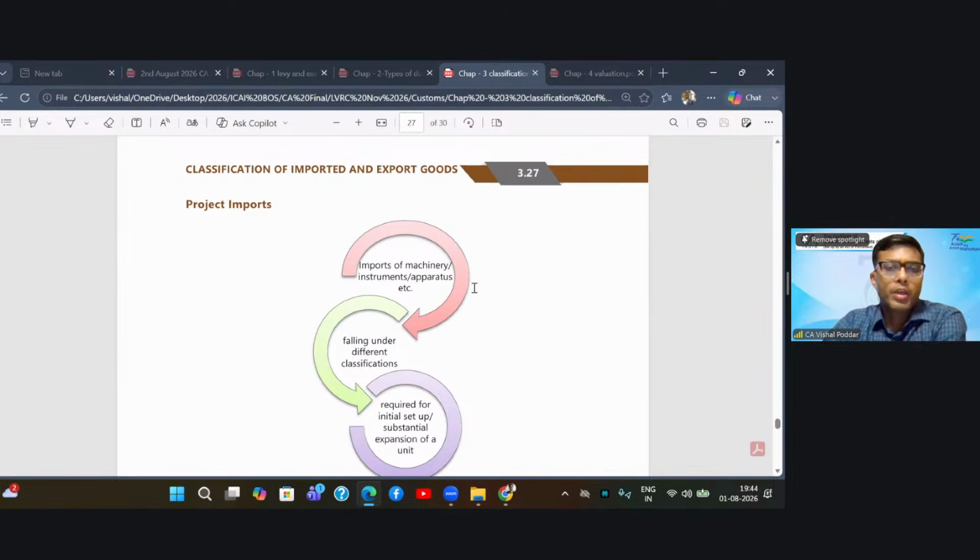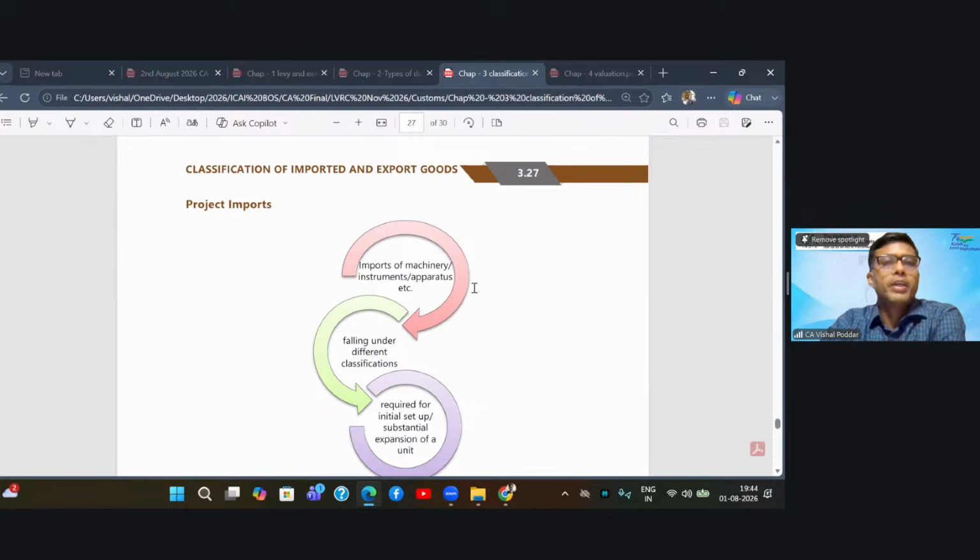Whatever imports I am doing will be happening at different points of time. Let us say it takes a 5-year period to make the whole bullet train. For that, I will require different parts, all specifically for the bullet train. I will be importing these items at different points of time in this 5-year period, and at different times I will be importing different items.